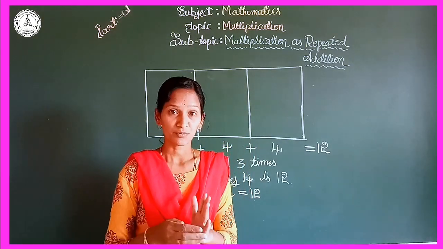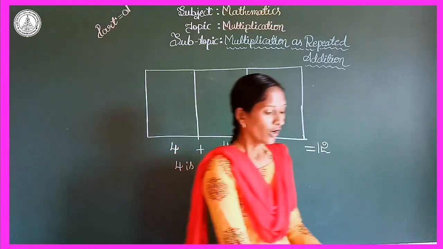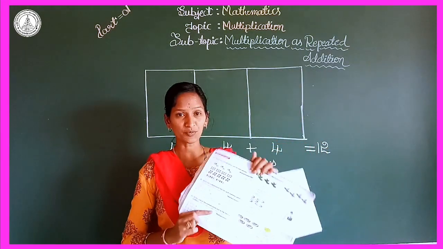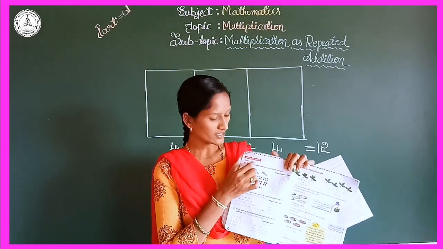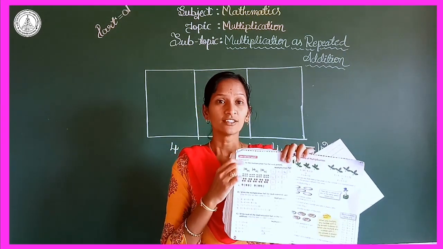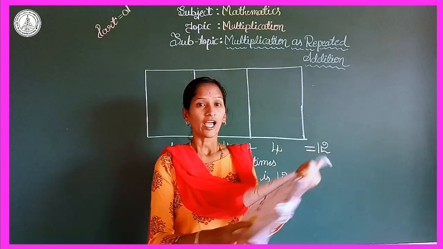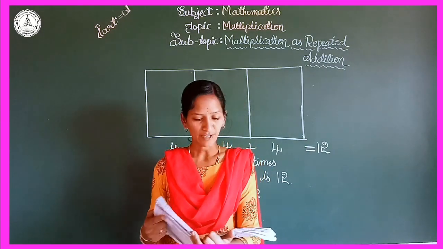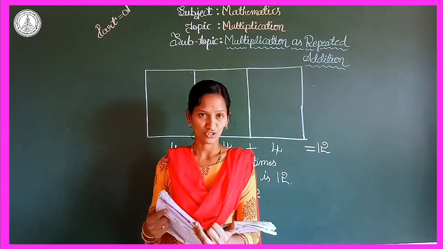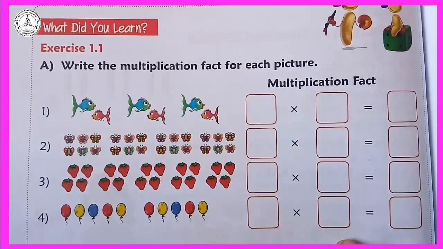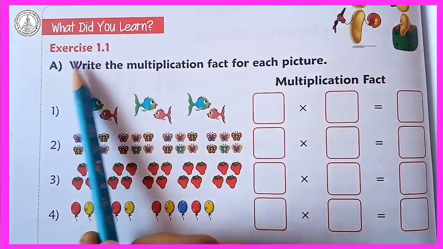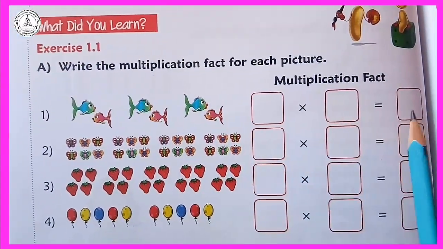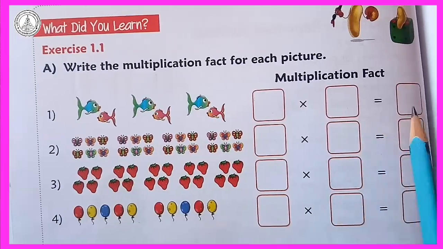Now come to our textbook activity. All of you open page number 70 in your textbook. Here is exercise number 1.1. The first main question I am reading, all of you listen here. Write the multiplication fact for each picture. Yes, my dear students, this is exercise number 1.1 A. Here you have to write down the multiplication fact in this box.